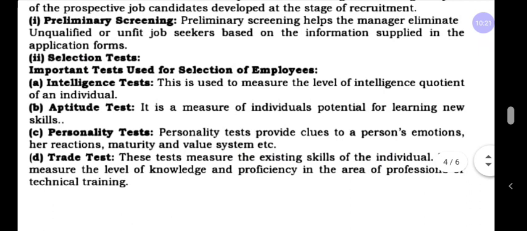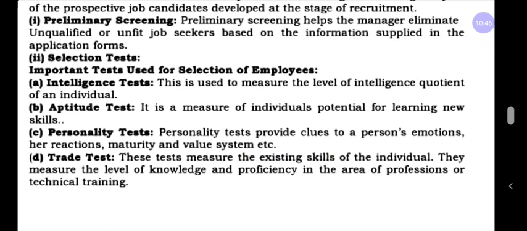In selection tests, we have 5 tests: mainly intelligence test, aptitude test, personality test, trade test, and interest test. These are the 5 tests. I have already explained them in the 4 marks. Intelligence test means they check the IQ level of a candidate. Aptitude test checks whether the candidate is able to learn a new skill.